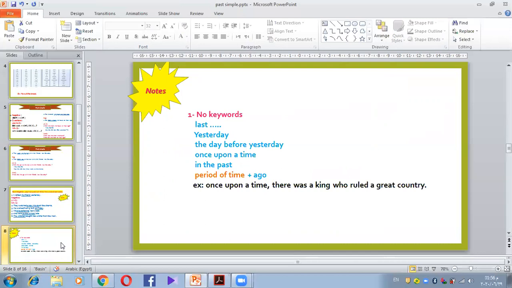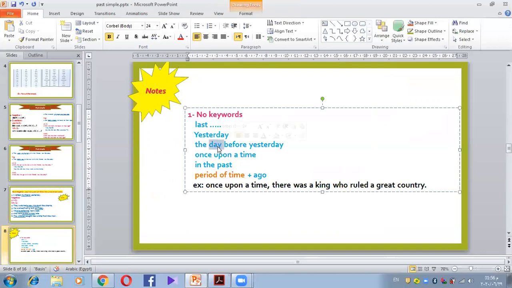Yesterday. So what's today? Today is Monday. So what was yesterday? Sunday. Okay? The day before yesterday. What is meant by the day before yesterday? Again, what's today? Monday. What's yesterday? Sunday. What's the day before yesterday? Saturday. Okay? Once upon a time, mostly we use it for stories, for telling something in the past, without saying ago.